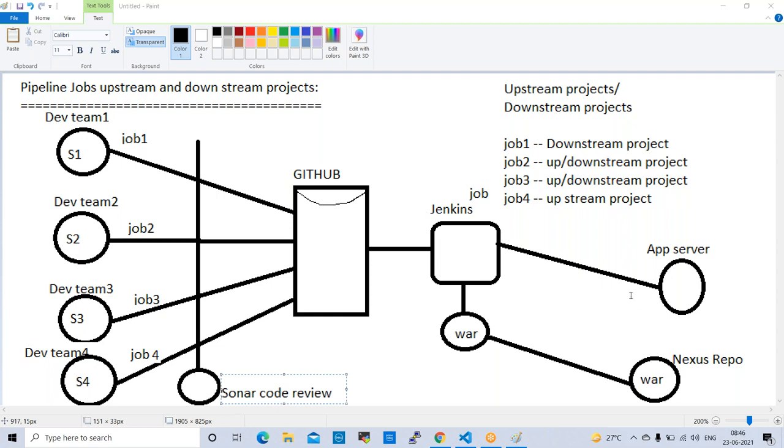One more question here in the chat. For example, if I want to create 10 jobs, yes, we can create 10 jobs. For example, currently we have 4 jobs. If you want to add an additional 6 jobs in this pipeline, you can create and configure them.